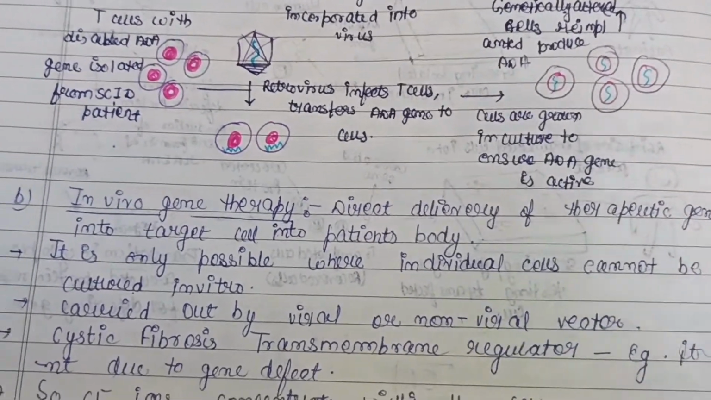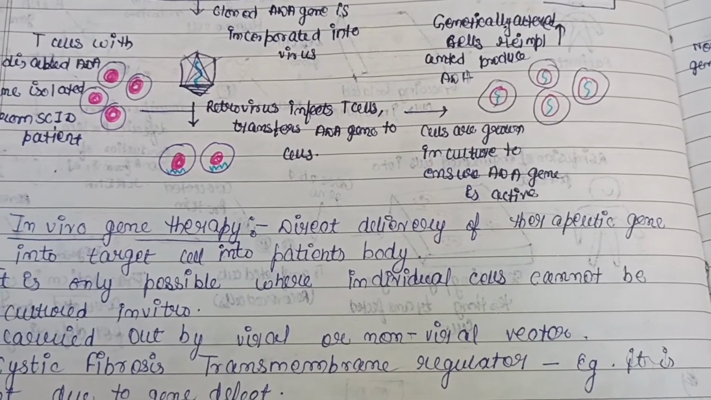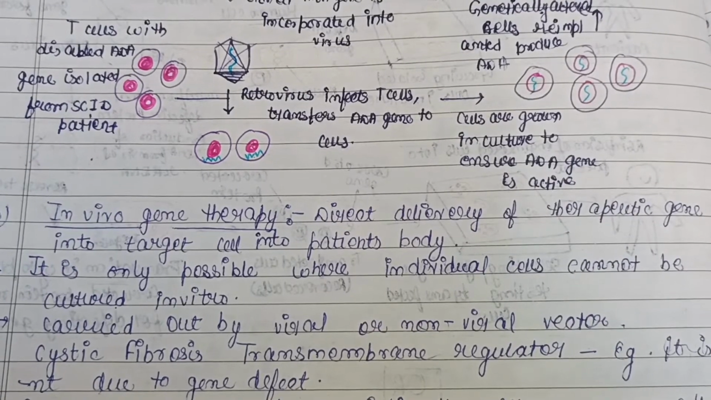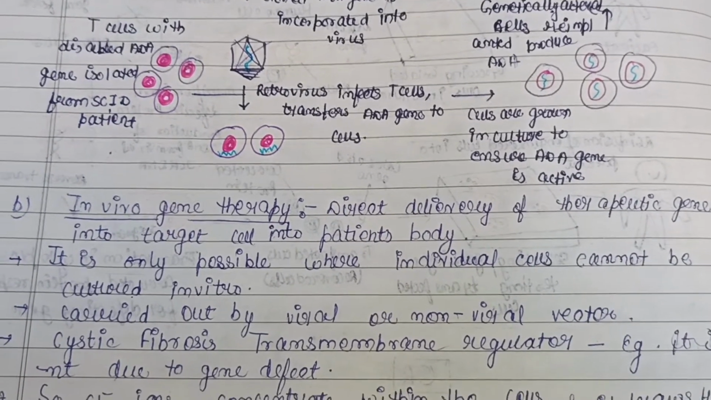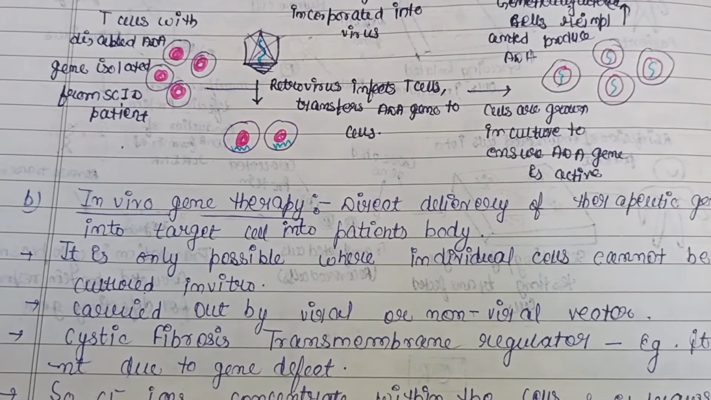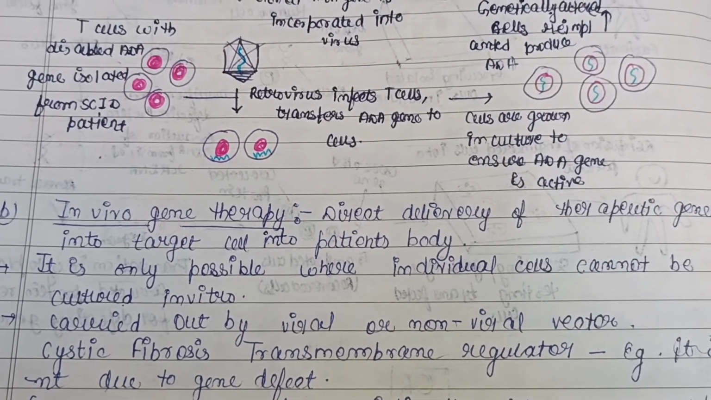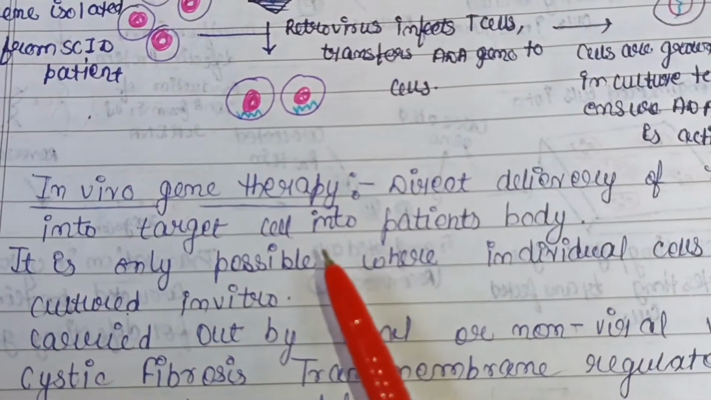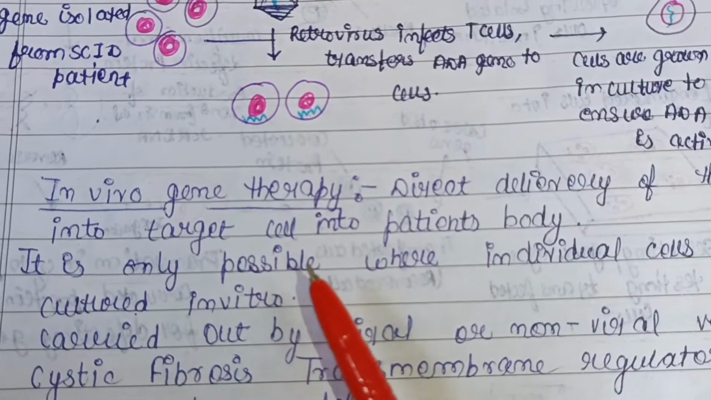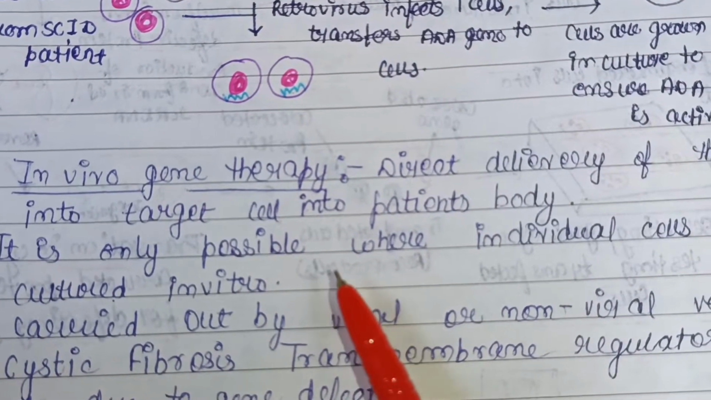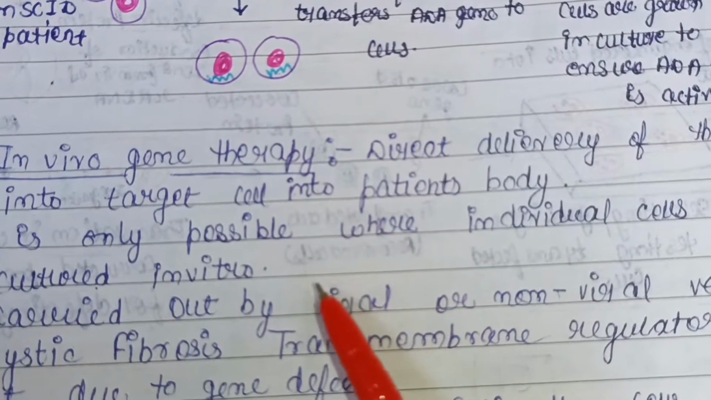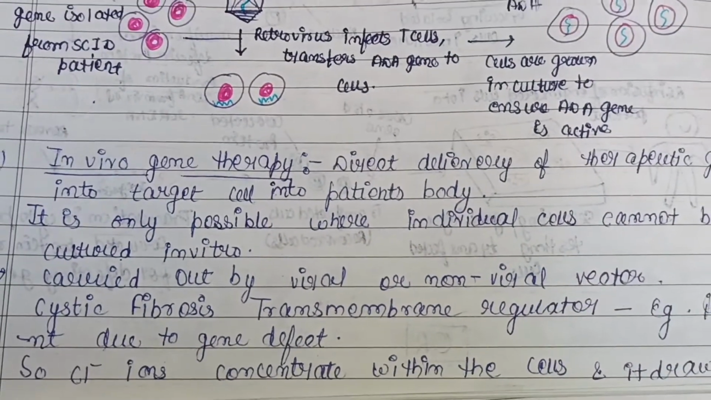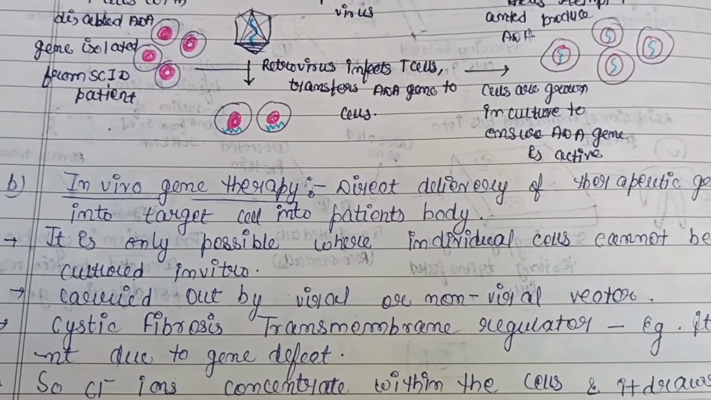Then in vivo gene therapy. So here is direct delivery of the therapeutic gene into the target cell in the patient's body. It is only possible where individual cells cannot be cultured in vitro. So what is the in vitro method? Here many animal cells can be induced to grow outside of their organ or tissue, or we can say origin, under defined conditions when supplemented with a medium containing nutrients and growth factors. Then it is carried out by viral or non-viral vectors again.